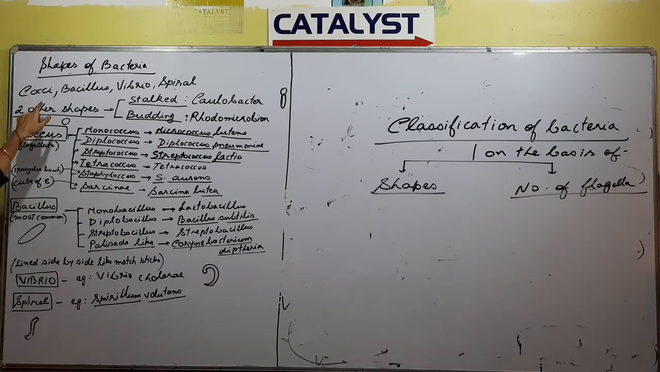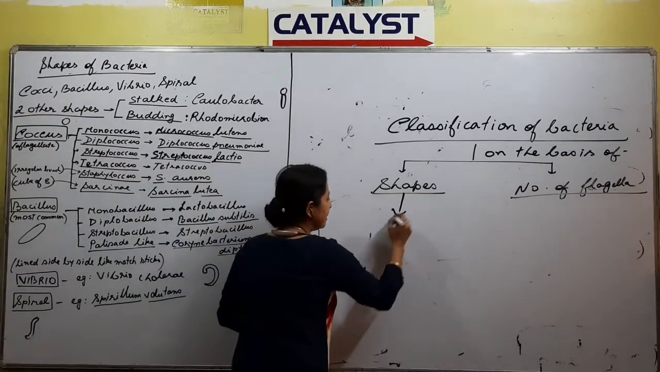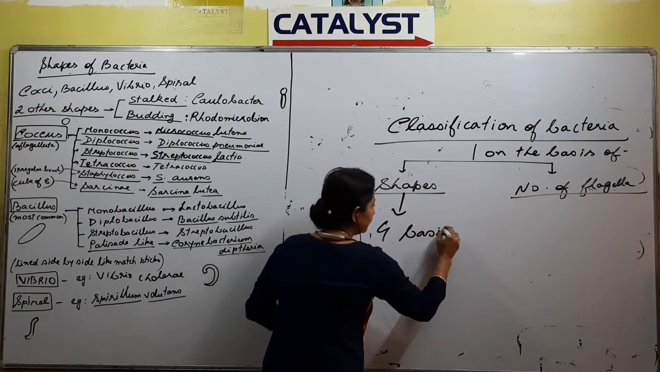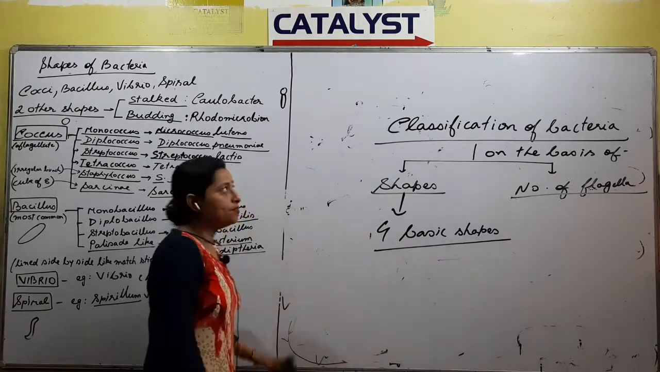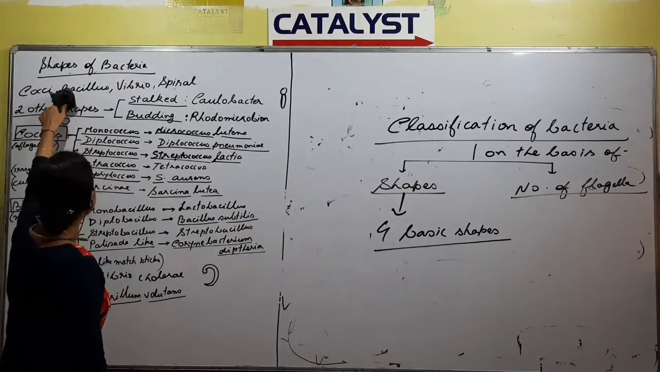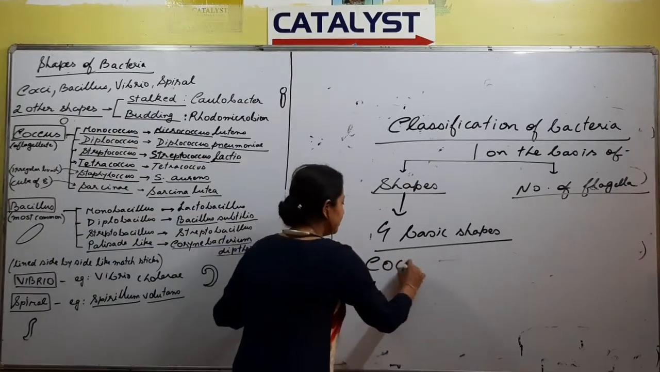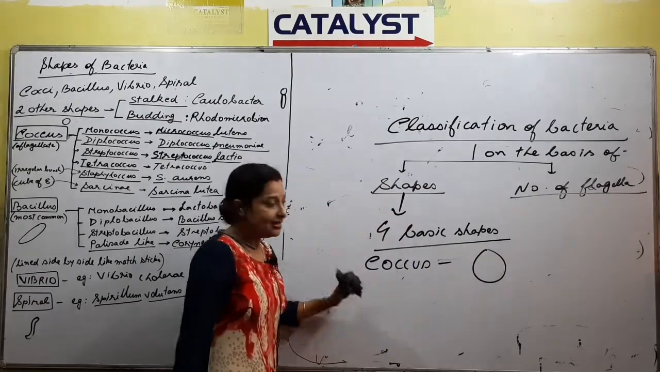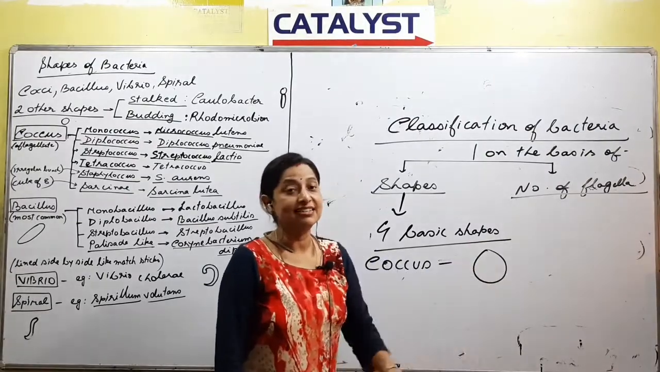First we'll go to shapes. Shapes of bacteria: what we need to remember is that they have four basic shapes. So what are the four basic shapes? Coccus, Bacillus, Vibrio and spiral. Coccus means something that is round or globular. Flagellated is the word that we use for coccus.